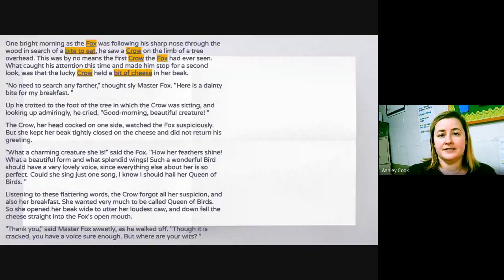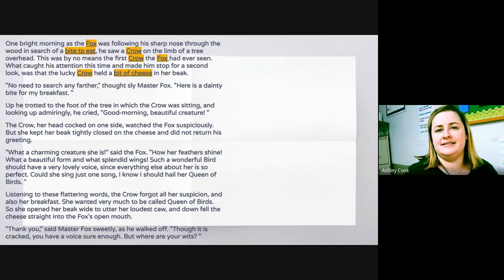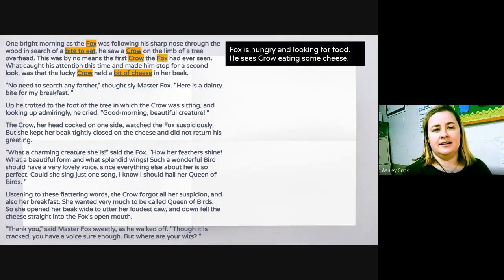So, the first step is to go through each paragraph and highlight those words that are similar, related to each other, and repeated. Here, the first one I've done already. We see the word fox, we see the word crow, and we're seeing bite to eat. So he's looking for a bite to eat. Now we're going to take those ideas and write a gist next to it. So Fox is hungry and he's looking for food. He sees Crow eating some cheese. That is our gist of the first paragraph.